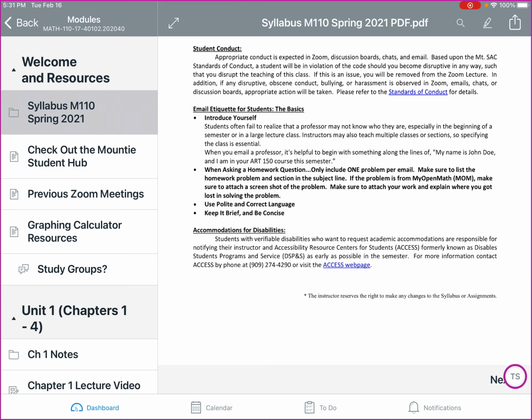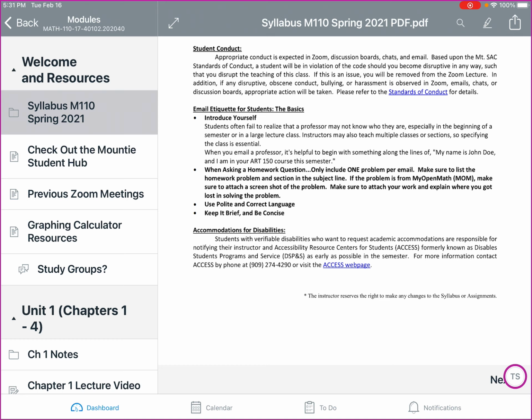And then email etiquette is going to be introduce yourself, ask a homework question. I would like for you guys to only include one problem per email. The problems are unique on the program that we're using, which is through MyOpenMath. And so you want to make sure you include a screenshot of that problem that you have for help. And make sure to list the homework problem and the section and the subject line. If the problem is from MyOpenMath, which for us it is, make sure to attach a screenshot of the problem.